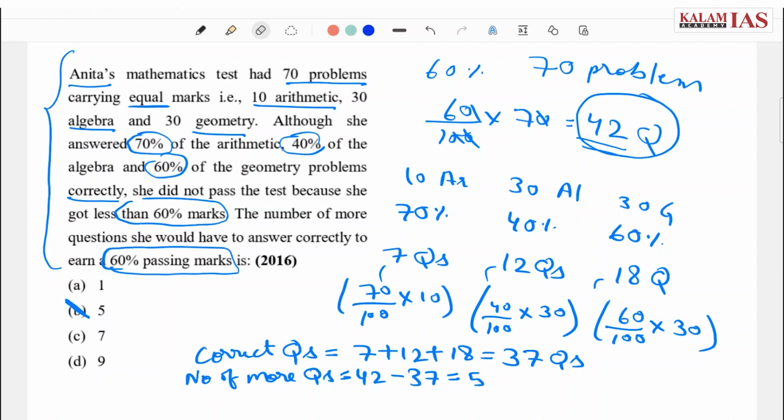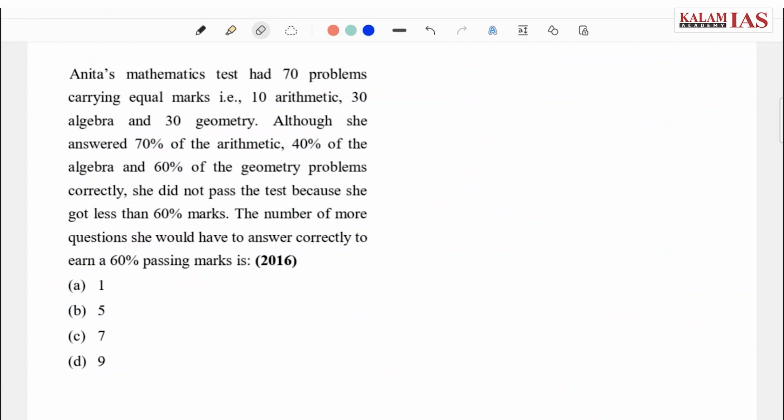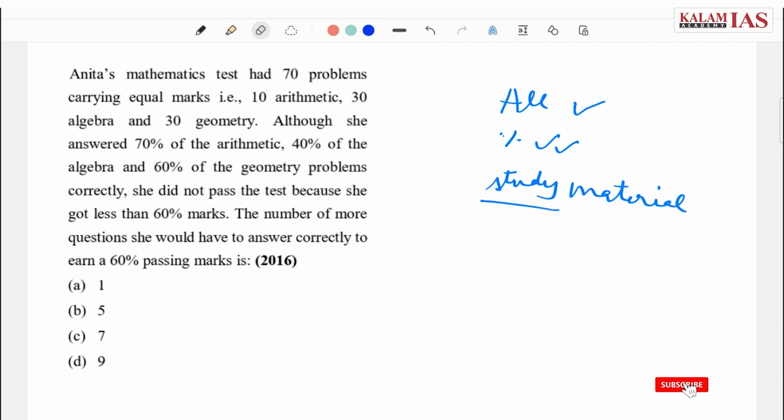We solved 10 different types of problems from the past year questions, and this is more or less the pattern UPSC follows in the topic of percentage. All the varieties of questions have been covered from the percentage topic. You'll get study material separately, which will have more practice questions in case you need to practice, but I think these 10 questions are enough for practicing, and you can once again try these questions on your own, so that your percentage topic is completed and you can easily solve the questions.